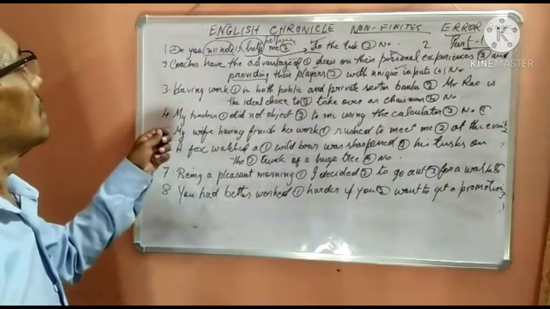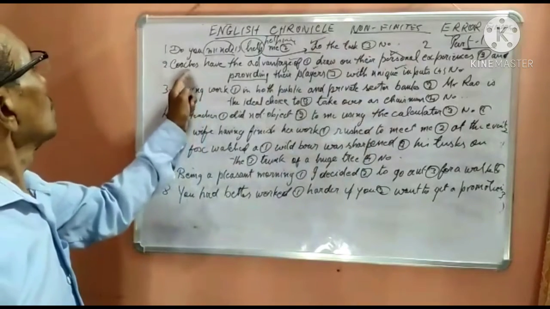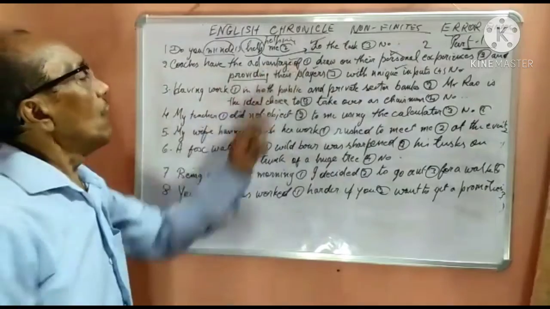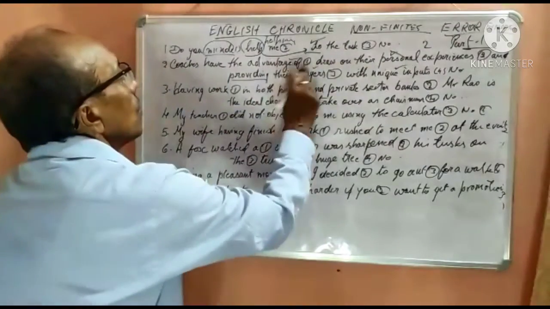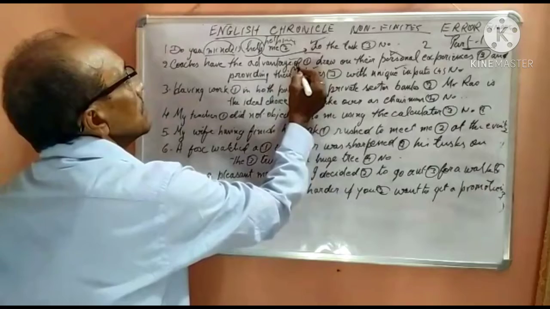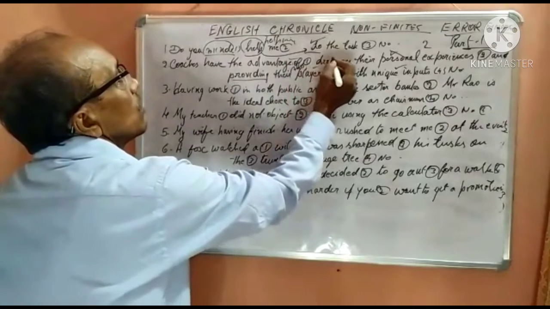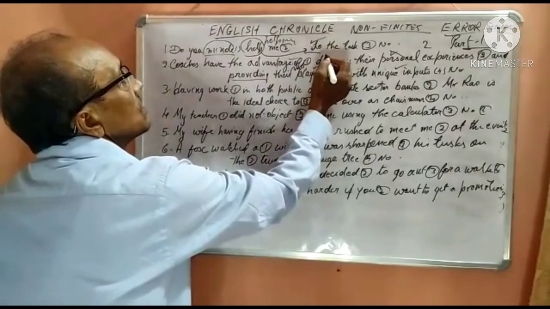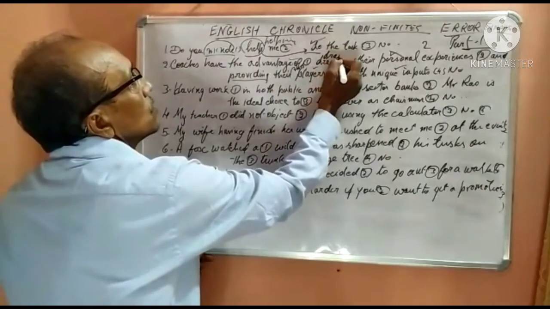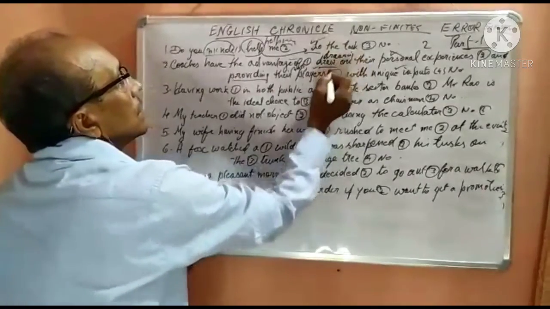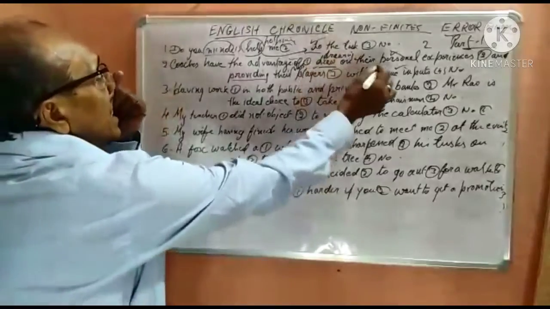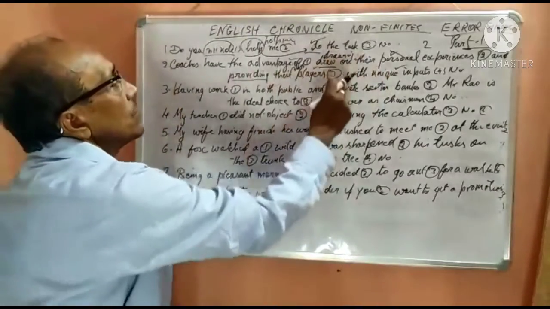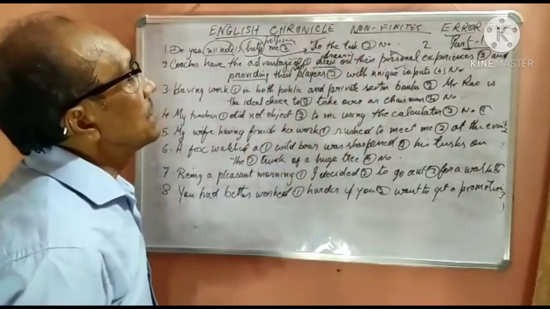Coaches have the advantage of what? You ask the question "of what", which means this is a preposition and this will be the object of the preposition, that will be a gerund, so it should be drawing. So the mistake is in the second part: advantage of drawing on their personal experiences.